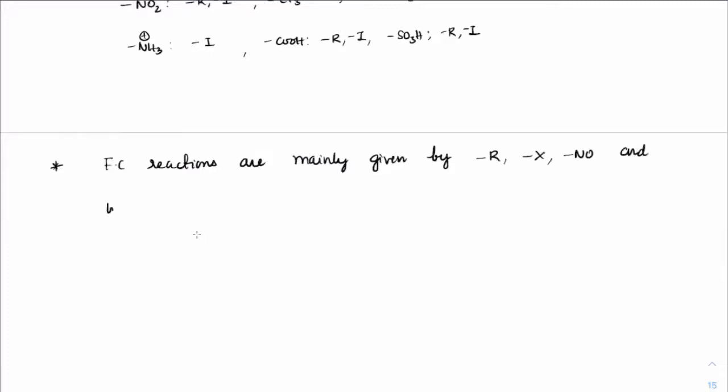So in a way, as a final conclusion, if you check out, FC reactions are mainly given by alkyls, R groups, all halides, NO, and with poor yield, with OH and OR with poor yield.